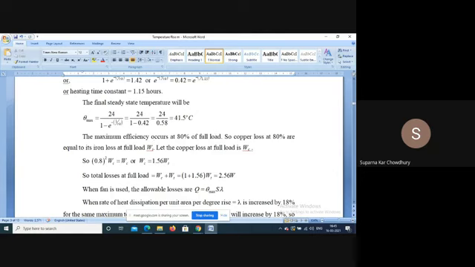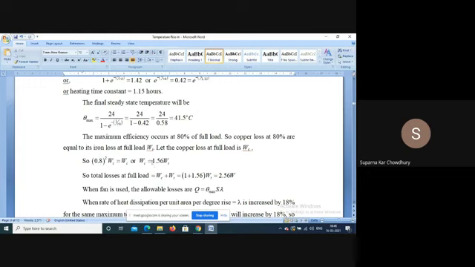The maximum efficiency occurs at 80% of the full load. So copper loss at 80% is equal to the iron loss. If the total rated copper loss is WC, then 0.8 squared WC is equal to this, the iron loss. In both of these, this notation is wrong.